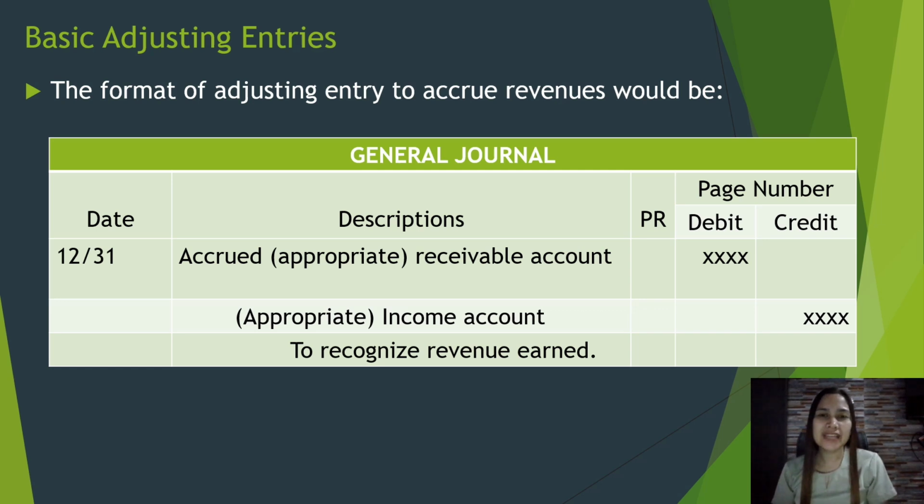So, observe that the adjustment for accrued revenue increases both the asset and the revenue. Receivable is an asset account, income is a revenue account. Take note also of the date, December 31. That is the end of the accounting year, especially when using the calendar year.